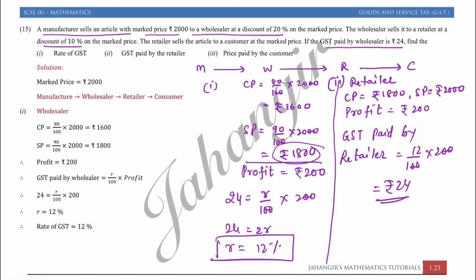So either you can find GST on profit or you can find it as output tax minus input tax. Output tax is calculated on rupees 2000, input tax is calculated on rupees 800. Now you know what output and input tax are. Output tax is collected by the retailer when he is selling the article. Input tax is paid by the retailer when he is buying the article. So the difference between the amounts is the amount paid to the government as GST.